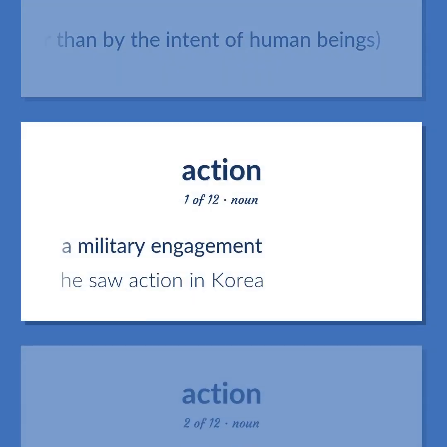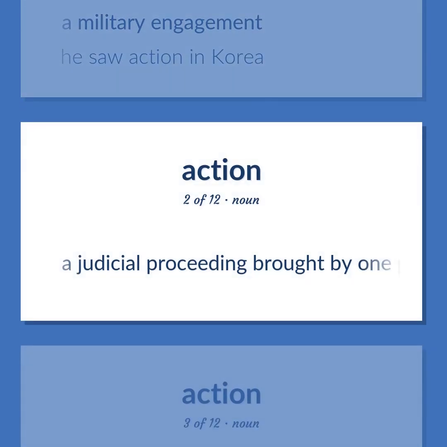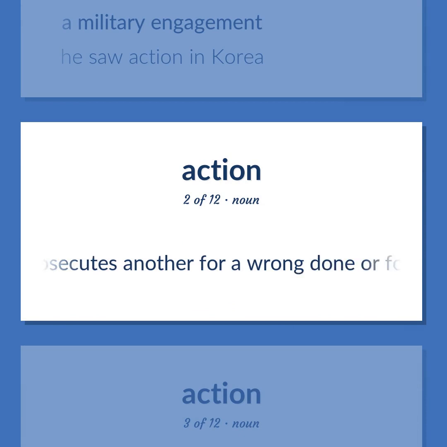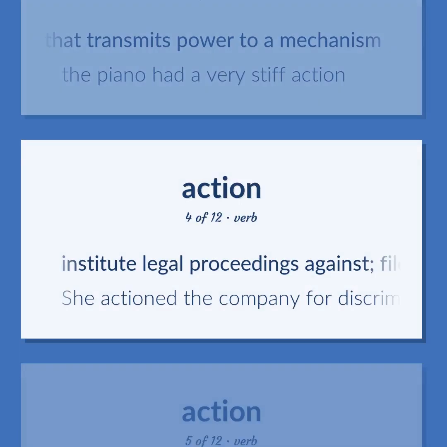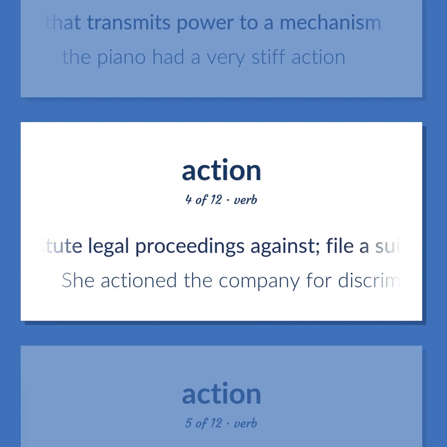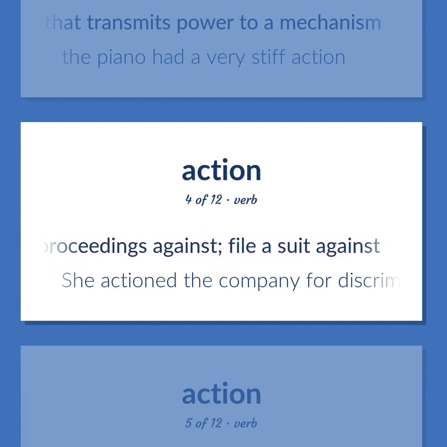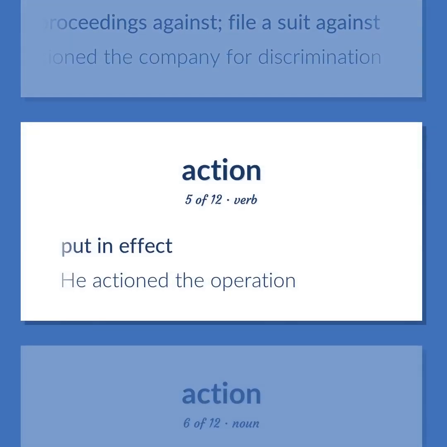A military engagement. He saw action in Korea. A judicial proceeding brought by one party against another. One party prosecutes another for a wrong done or for protection of a right or for prevention of a wrong. The operating part that transmits power to a mechanism. The piano had a very stiff action. Institute legal proceedings against. File a suit against. She actioned the company for discrimination. Put in effect. He actioned the operation.